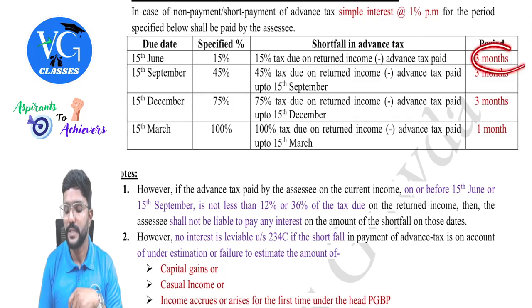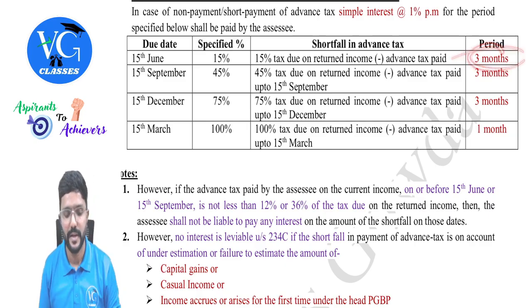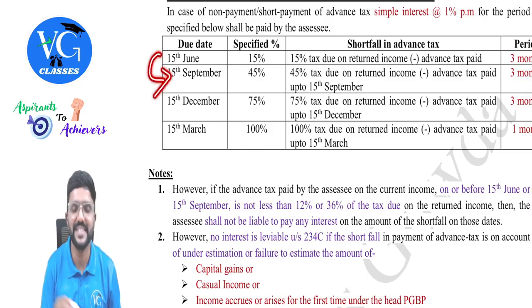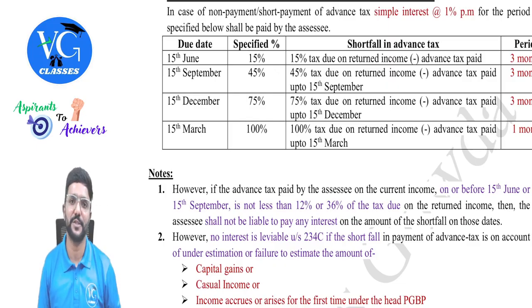So interest would be levied at 1% for 3 months, which comes to 3% on shortfall. Clear? Sir, why only 3 months? It is the time gap between the first installment and second installment, guys. So they are expecting that at least you will pay in the next installment.